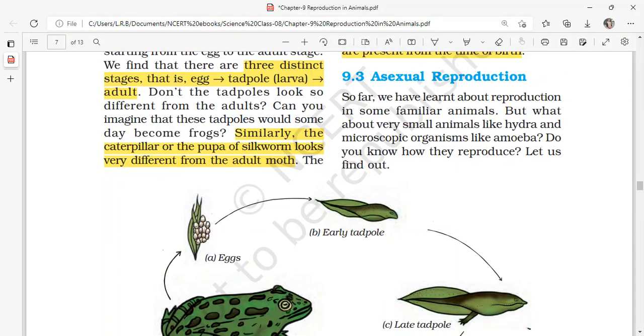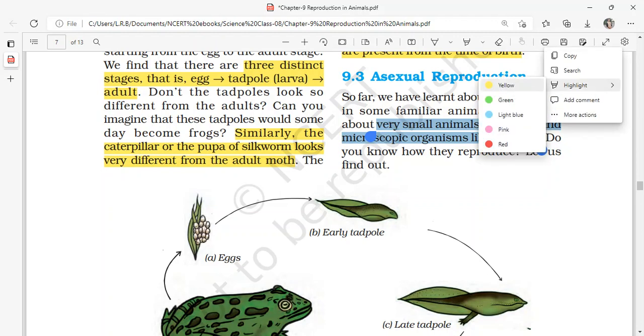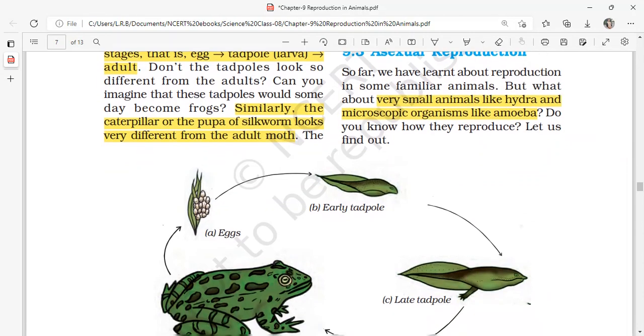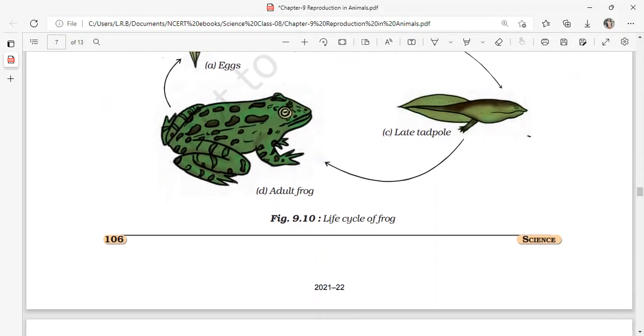So far, we have learned about reproduction in some familiar animals, isn't it? But what about very small animals like Hydra and microscopic organisms like Amoeba? Hydra and Amoeba are microscopic and very small. This Hydra is also called a water animal. Do you know how they reproduce? Let us find out.